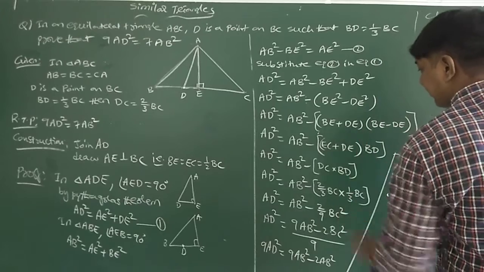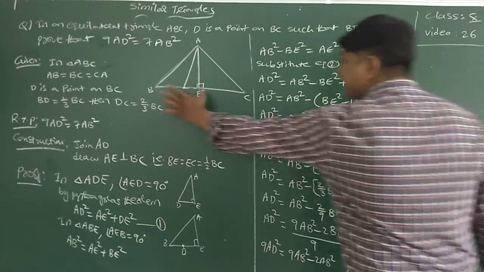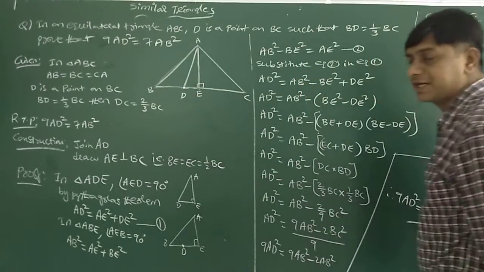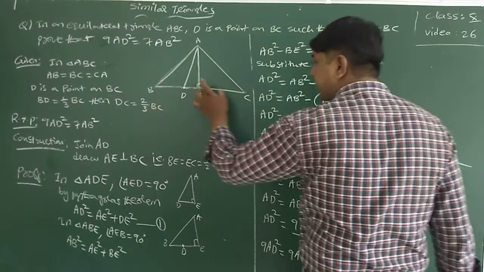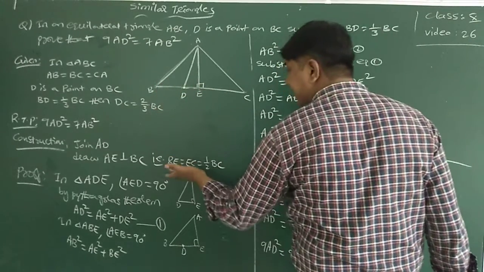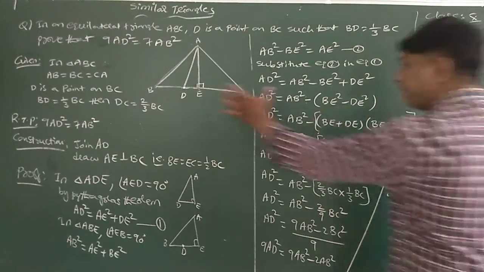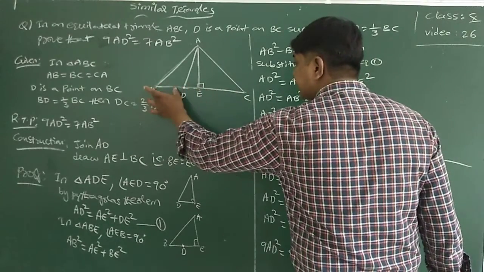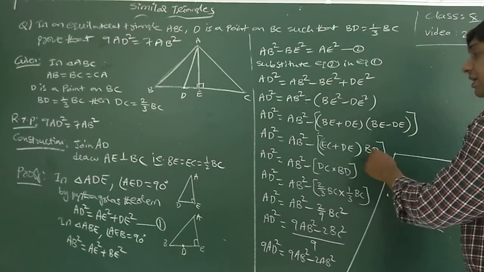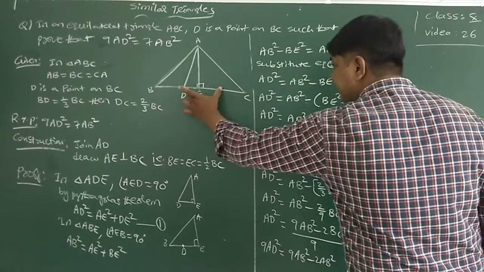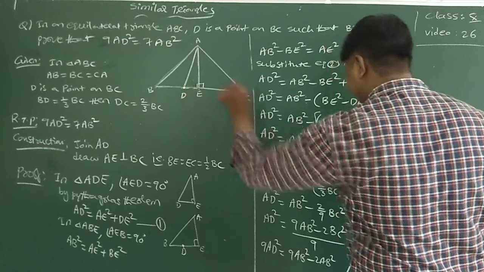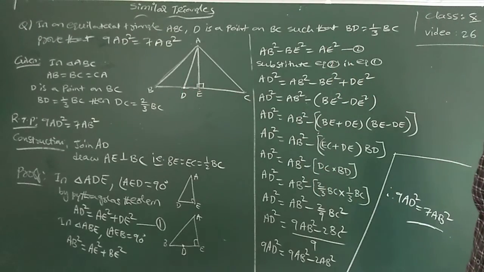This bracket I am simplifying. Now BE plus DE, I don't have any option, so instead of BE I am writing EC because BE and EC are equal. EC plus DE, and BE minus DE is nothing but BD. Now EC plus DE is nothing but DC into BD.